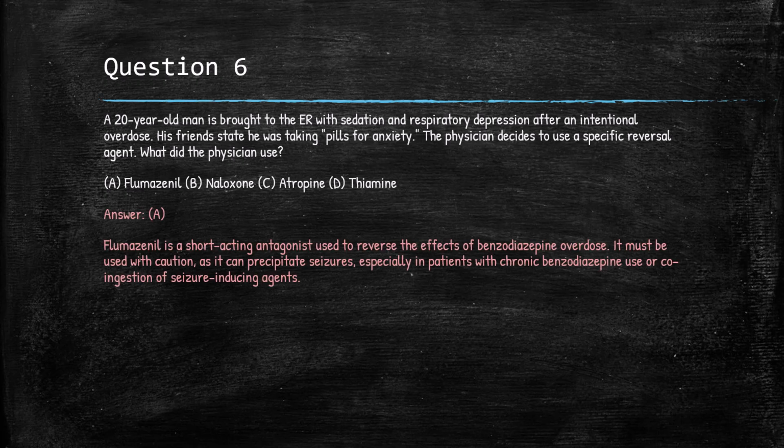Flumazenil. Flumazenil, as we discussed earlier, is a short-acting antagonist used to reverse the effects of benzodiazepine overdose. However, it must be used with caution because reversing the benzodiazepine can cause seizures in people with chronic benzodiazepine use.